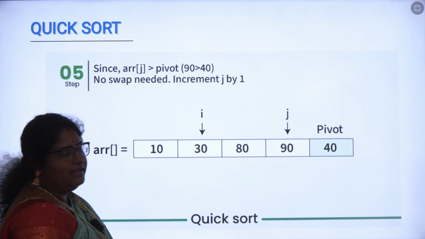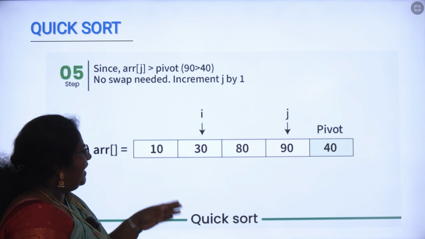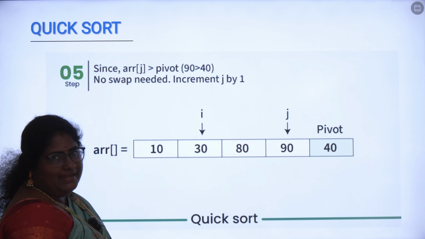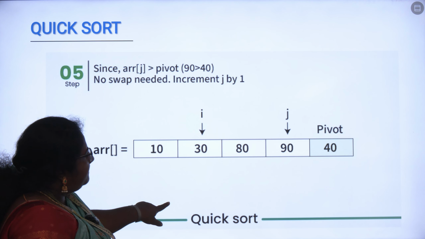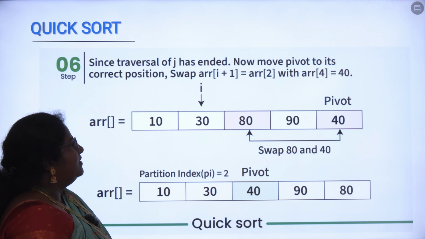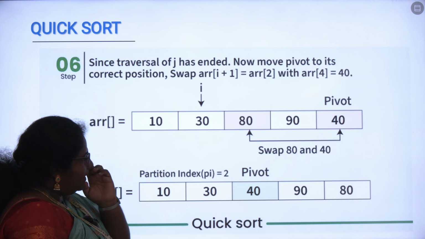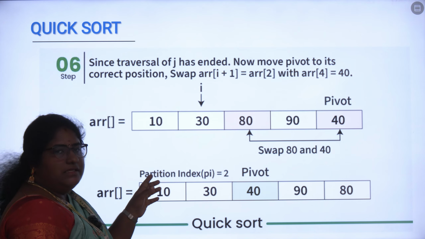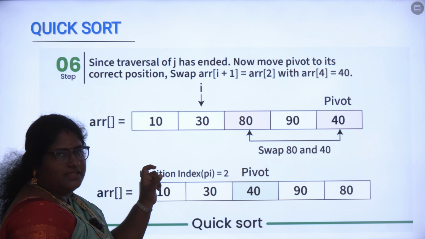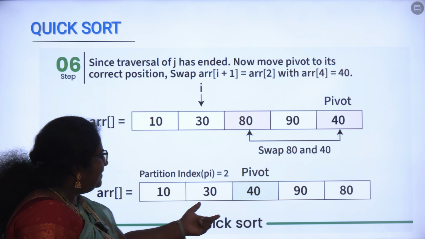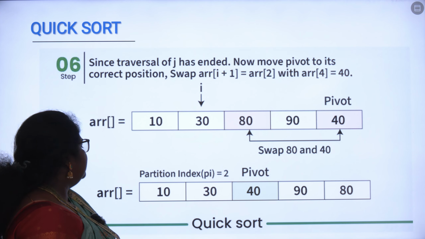Your j value will be in the third position, so it will be compared with 30. 30 is less than 90, so the positions are correct. Then your pivot value will be compared. 80 will be compared with 40, and 40 is lesser and is called the pivot value. Because of this, we are positioning the pivot value at the correct position as 40. So this is called quicksort.